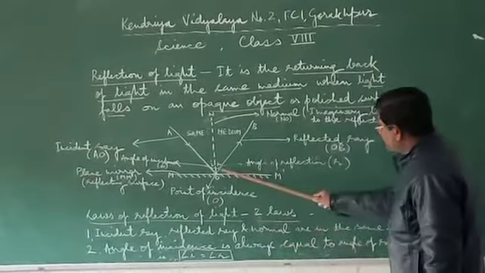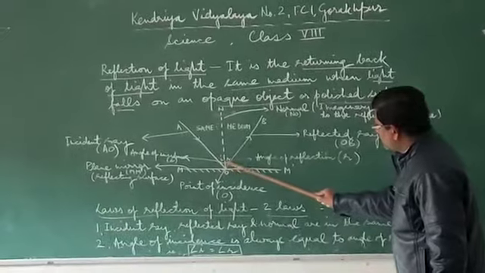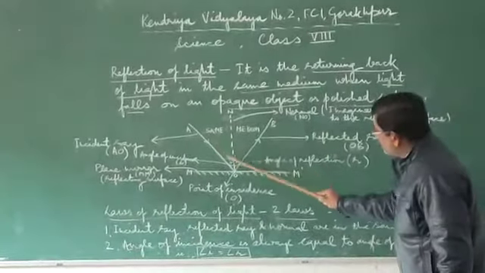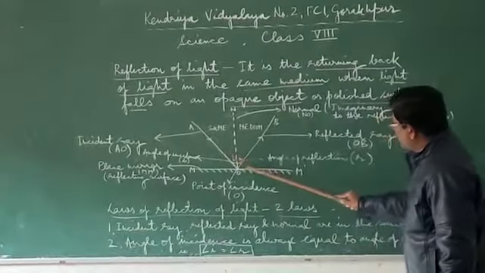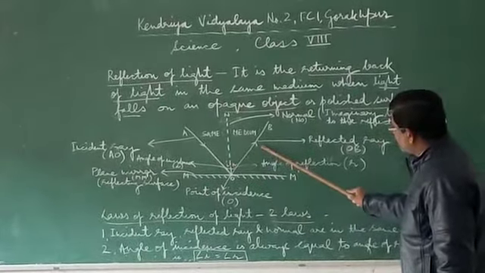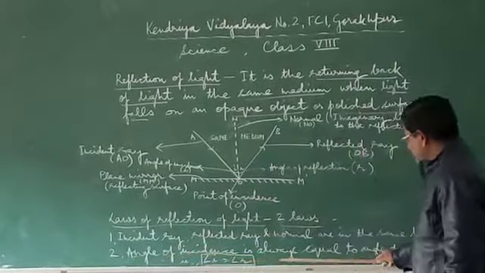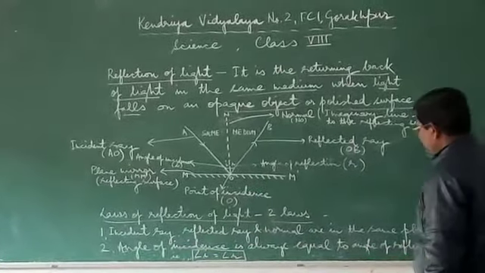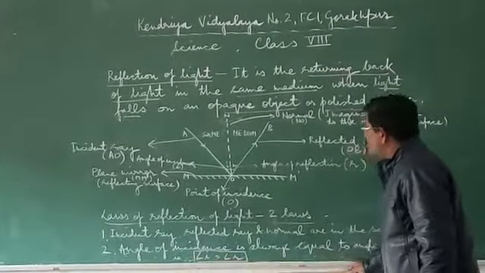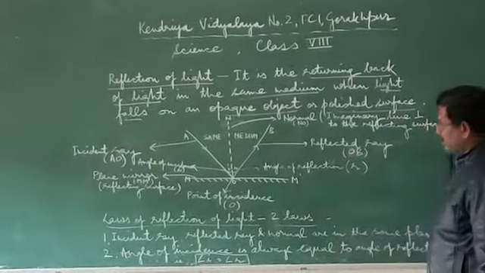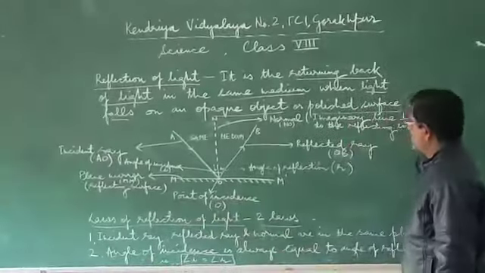You can find here these two angles are similar. If this angle I is 45 degree, then angle R will also be 45 degree. That means angle of incidence is always equal to angle of reflection. That is angle I is equal to angle R. So these are the two laws of reflection of light.